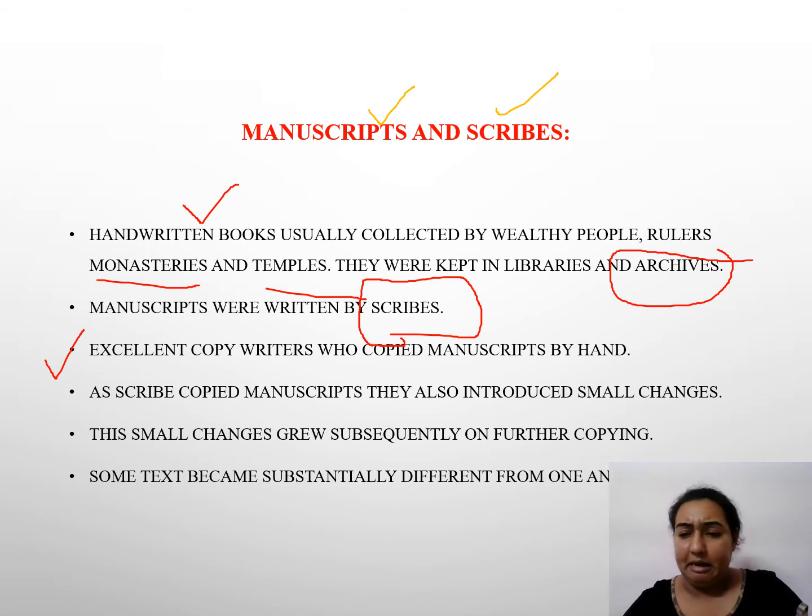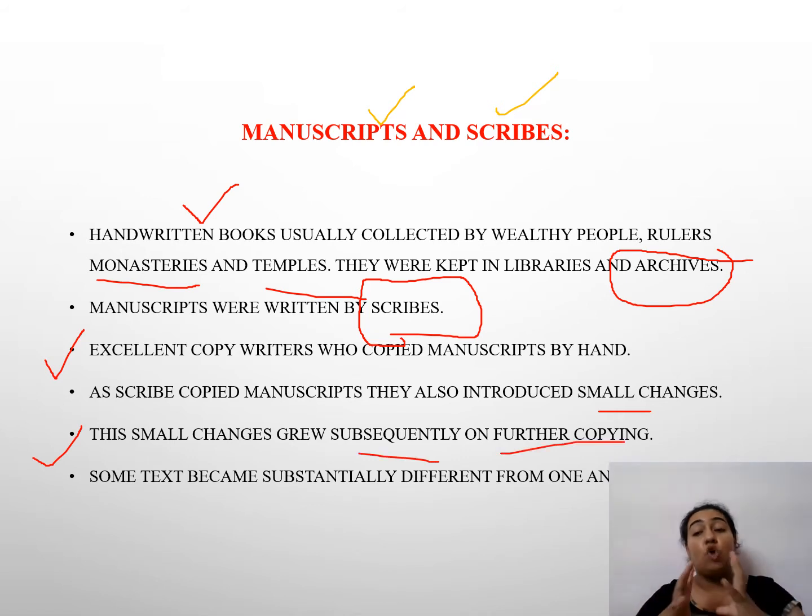अच्छा ये ऐसा लिखा है, थोड़ा सा चेंज करके ऐसा लिख देता हूँ, क्या ही जाता है. So what happened? It altered the meaning, the difference, the sentence of the manuscript. Now changes started to happen. Small changes made by each and every manuscript writer grew subsequently and led to further copying.